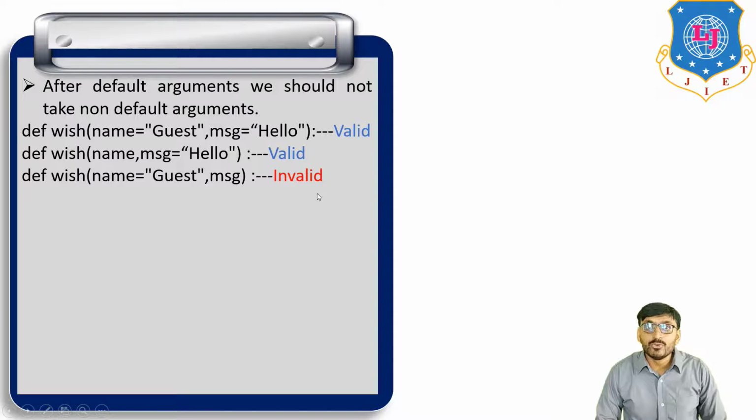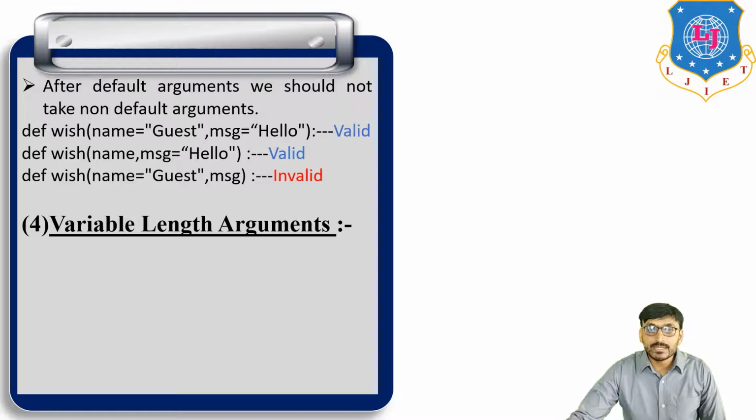So if we use default and non-default arguments in the same program, first we write the non-default argument and second we provide the default argument. So it is valid syntax.